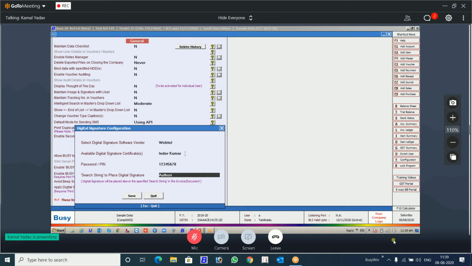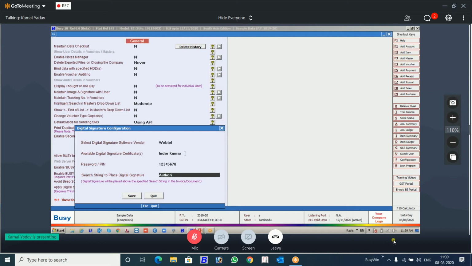And why O3? Because for authorized, somebody can use Z, somebody can use S. So there can be confusion. So the common part, we have taken O3. What Busy will do, it will search in the invoice. Wherever it finds O3, above that it will do the digital signature. This is the logic here.